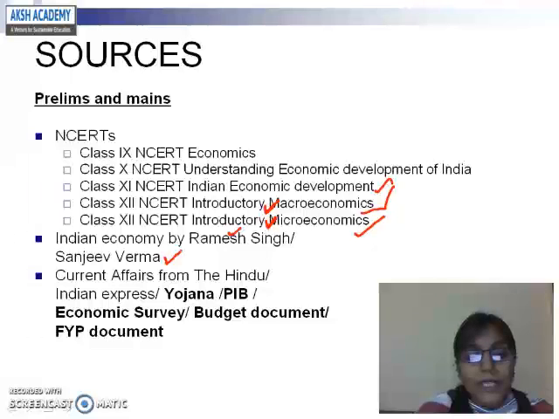After that, you have to update yourself with current affairs. You will find current affairs in The Hindu or Indian Express, Yojana, PIB, Economic Survey, Budget Document, and Five-Year Plan Document.